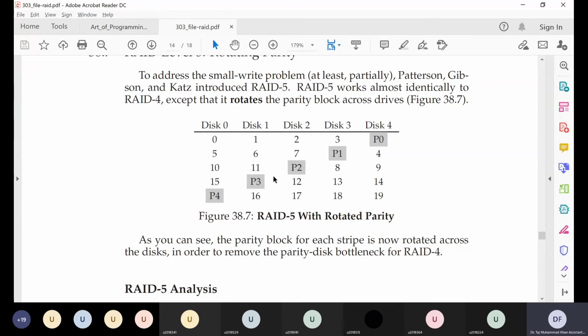So the advantage of spreading out parity is not in terms of capacity and also not in terms of reliability, but in terms of performance compared to RAID 4, because we can read parities in parallel.